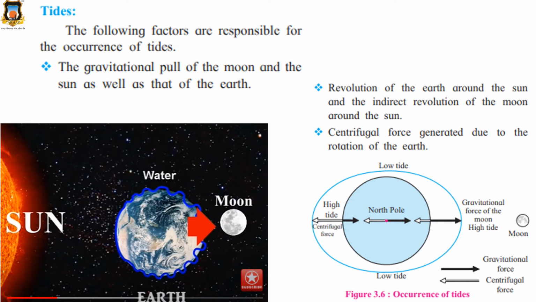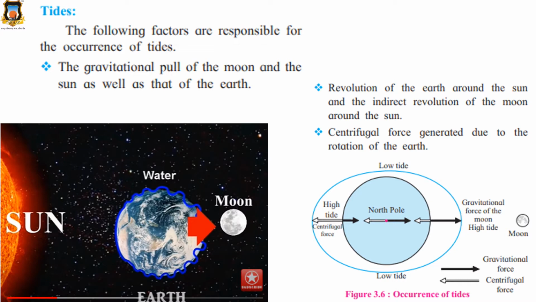Due to the gravitational force, any object on the surface of the earth remains at the place where it exists. It is attracted towards the center of the earth, and that is the gravitational force. Clear? Understood what centrifugal and gravitational force are? Okay. Now we will see tides.